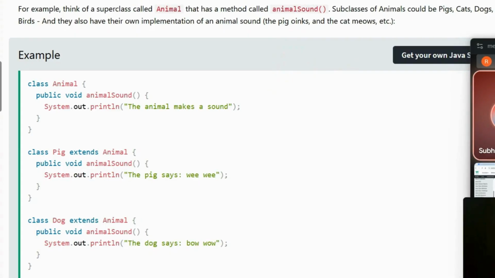Okay. Now, subclasses of Animal could be pigs, cats, dogs. Obviously, why? Because animals have many species, right? Many species can come under the category of animals. So here we have taken pigs, cats, dogs, birds, right? And they also have their own implementation of an animal sound. The pig oinks, the cat meows, etc.